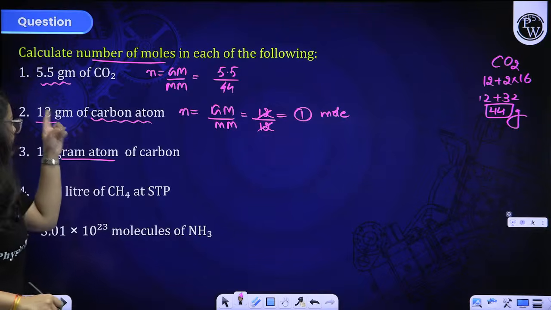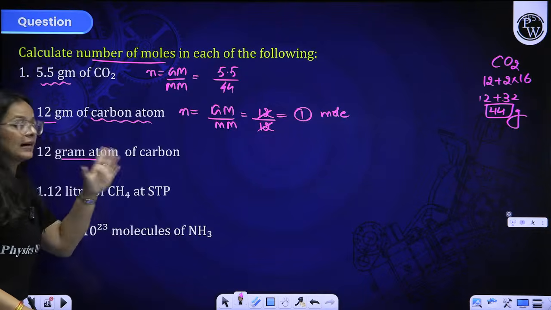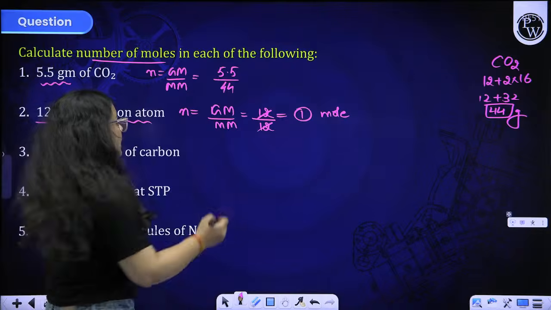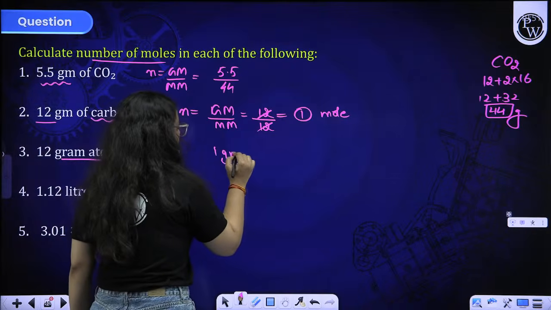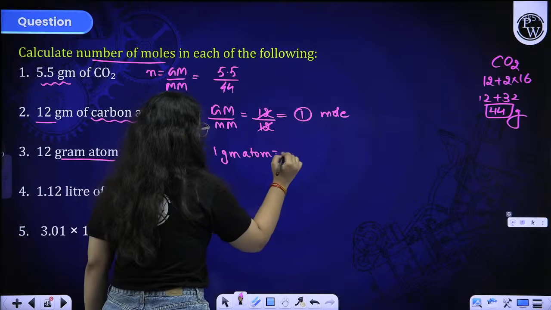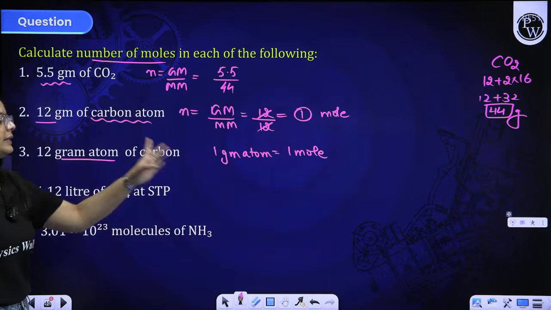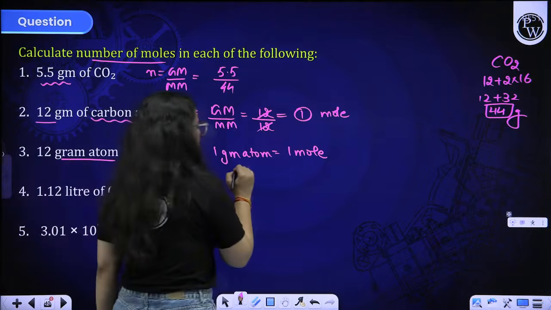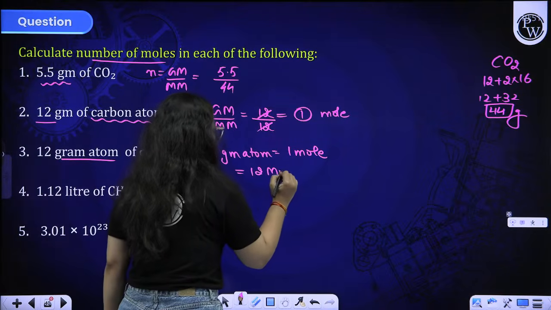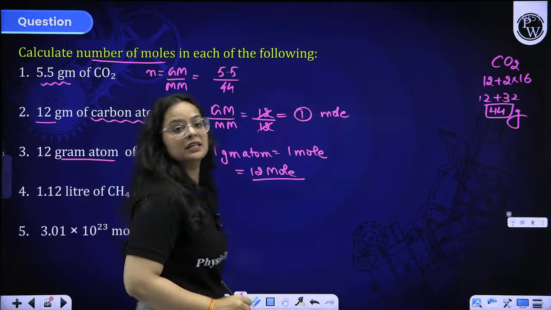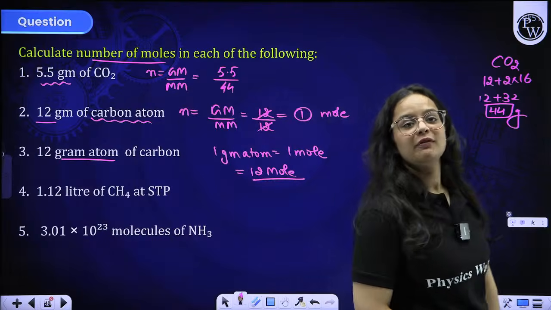There's a difference. It is gram atom. That means, as I told you, gram atom is equal to mole only. So if we are having 12 gram atom, that means we are having 12 mole. And they are asking us about mole only. So your answer will come out to be how much? 12 only.